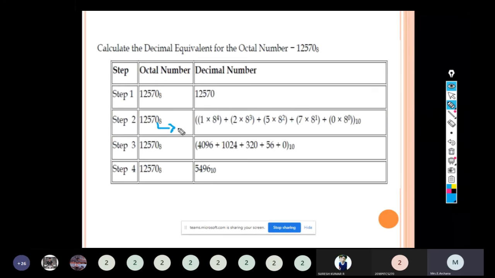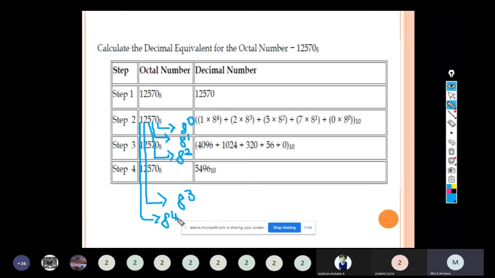So 0 will have the weightage value 8 power 0. Next 7 will have the weightage value 8 power 1. Next bit 5 will have the weightage value 8 power 2. 2 will have the weightage value 8 power 3. 1 will have the weightage value 8 power 4. So we are having 5 bits. So the weightage is from 8 power 0 to 8 power 4.